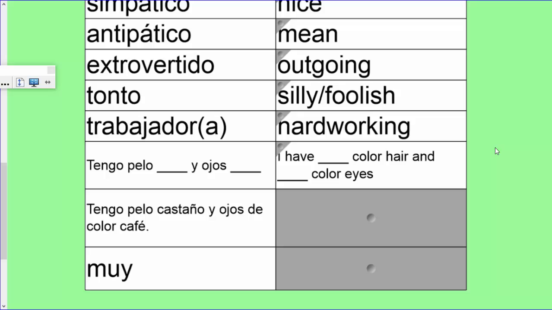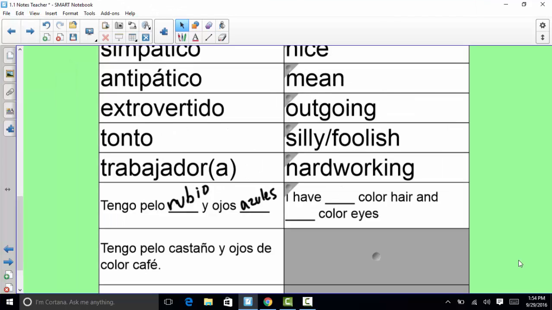So if I wanted to say I have blonde hair and blue eyes, I could say tengo pelo rubio y ojos azules. So you don't have to match the person that you're describing here, because in this case we're describing the pelo.